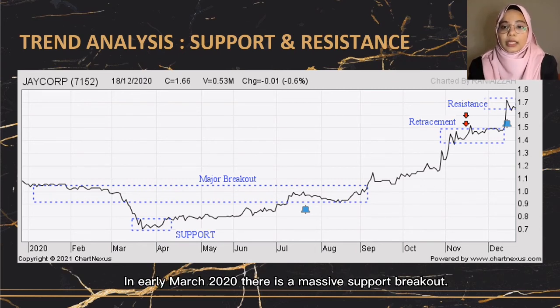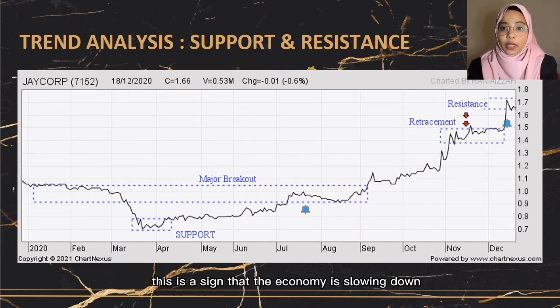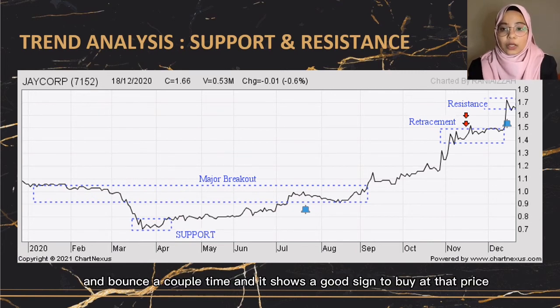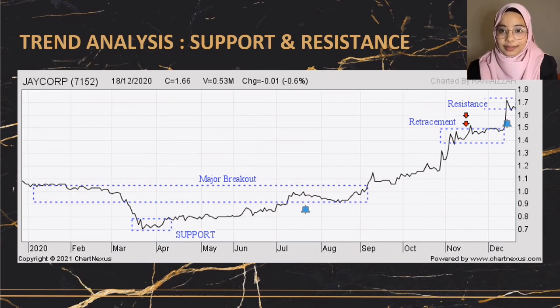In early March 2020, there was a massive support breakout. This is a sign that the economy is slowing down or in weak productivity, and it caused a bear market. In early April, the price reached its lowest and bounced a couple of times, and it shows a good sign to buy at that price.